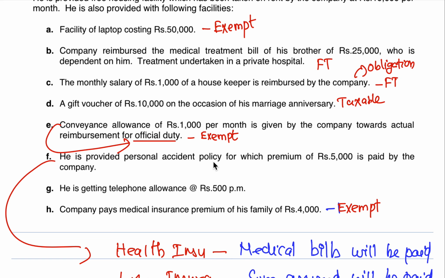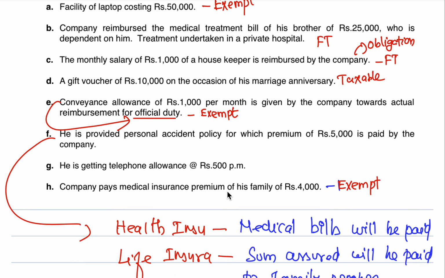So this is something he'll get only when he meets with an accident. Okay, so this should be exempted. He is getting telephone allowance of 500 rupees. It is not a telephone bill. Telephone bill is something that is exempted, but telephone allowance of 500 rupees per month is taxable.